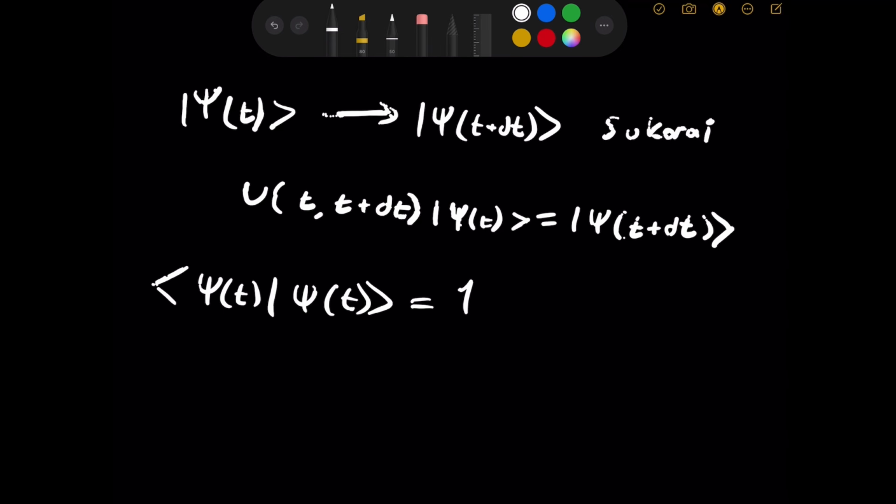So the requirement we're making is, if the state of the system at time t is normalized, we want the state at time t plus dt to also be normalized. So that means that we require this thing to also equal 1.